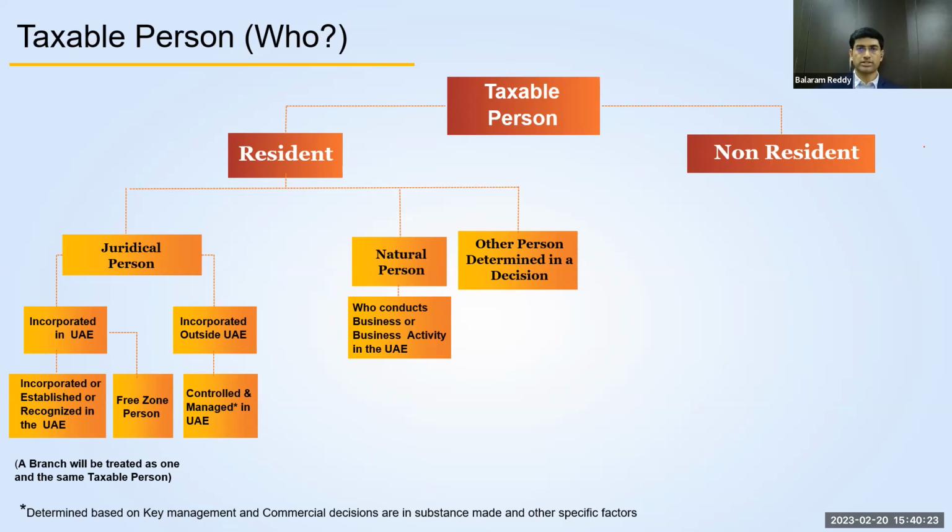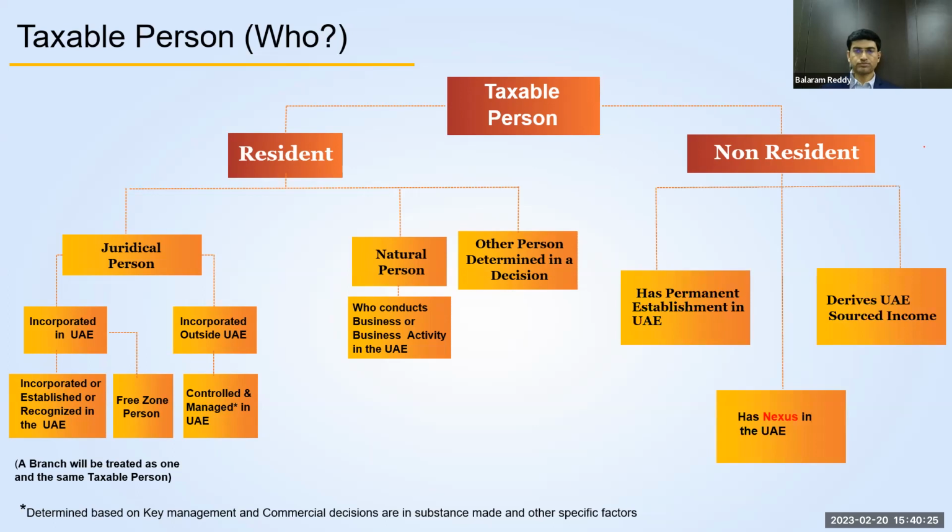Now let's look at the non-resident category of taxable persons. Non-resident persons means the companies which are incorporated outside UAE. So how will tax be levied on them? If that particular non-resident person has a permanent establishment in UAE, which will be considered as a permanent establishment, that again we'll see in the future slides. If they have any permanent establishment in UAE, though they are non-residents, they will be subject to tax in UAE again.